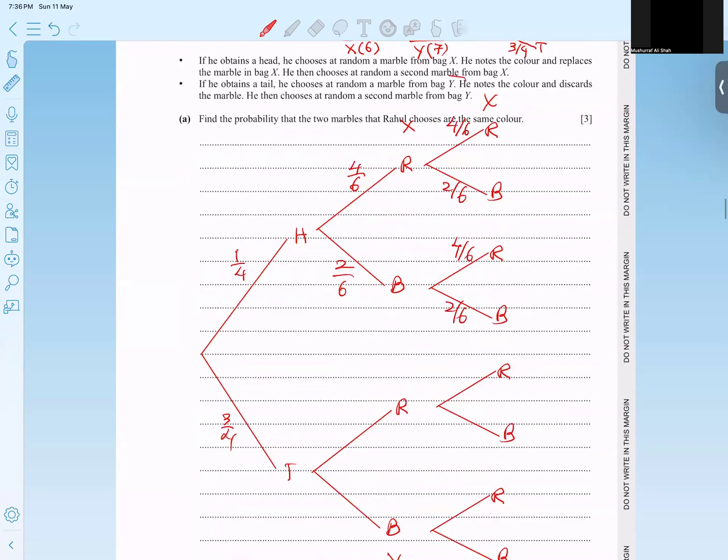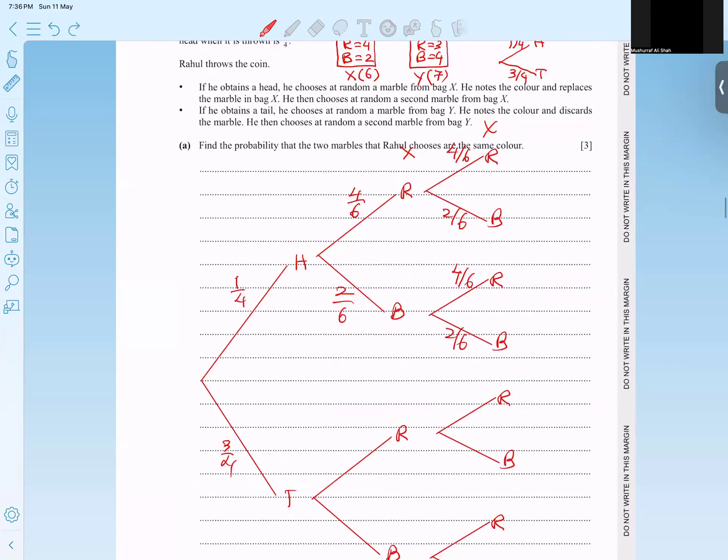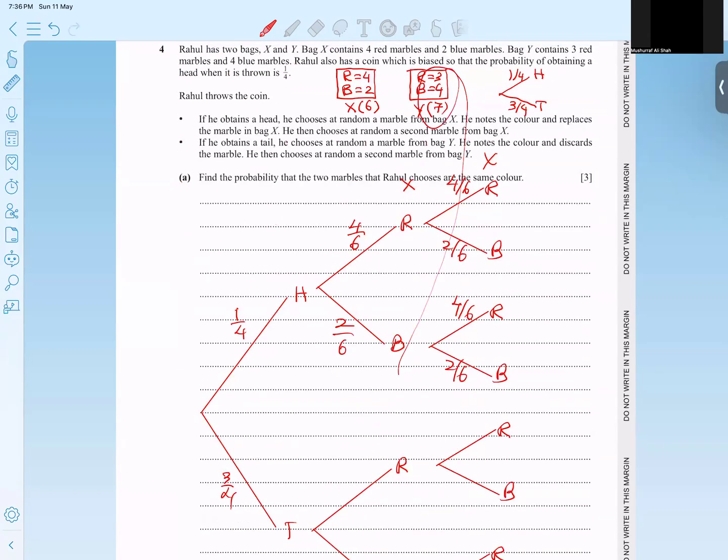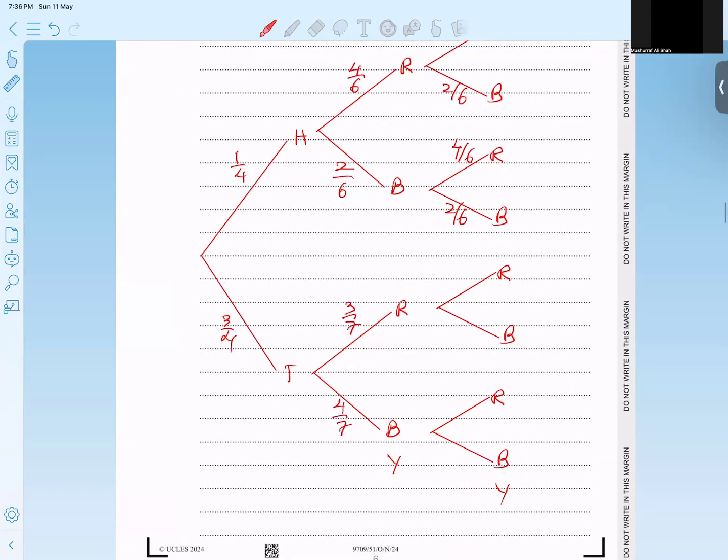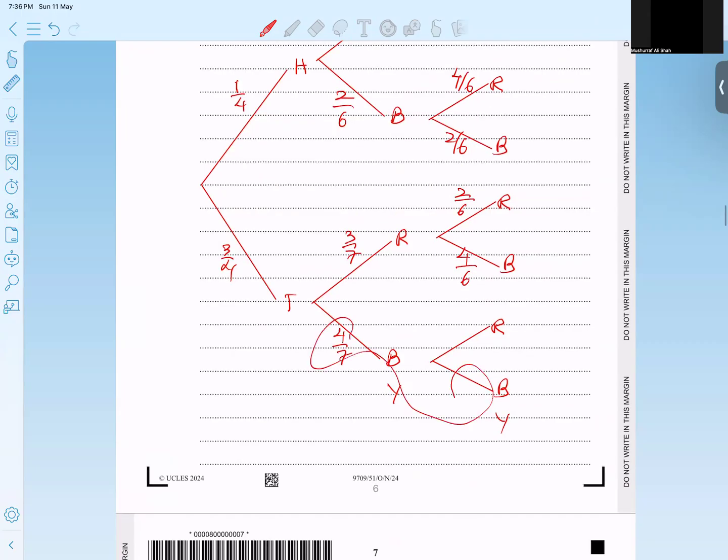But in case of Y, he said discard. So it means reduced. So what is Y? 3 over 7 and 4 out of 7. The one reduced here, you get 2 out of 7, 2 out of 6, sorry. And here 4 out of 6. Here one less. So we got 3 out of 6. So here are 3 out of 6.